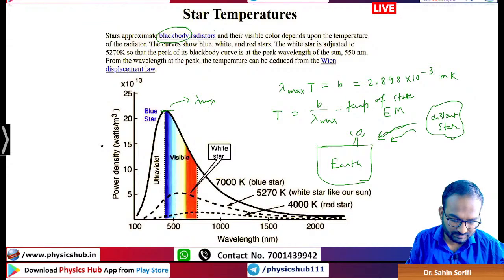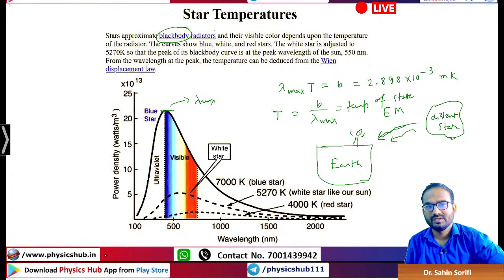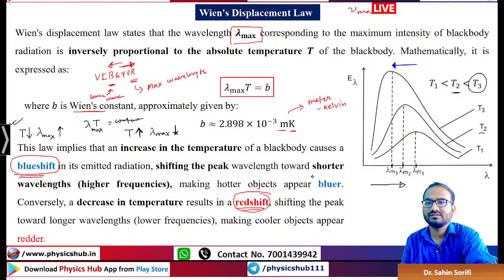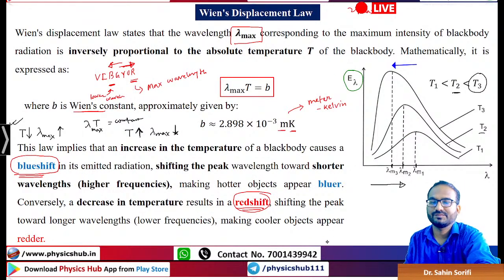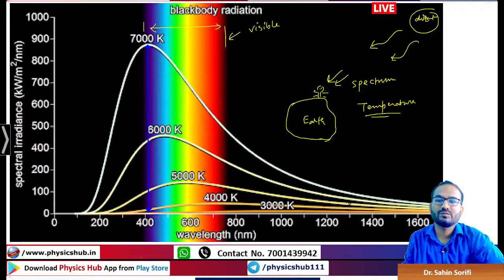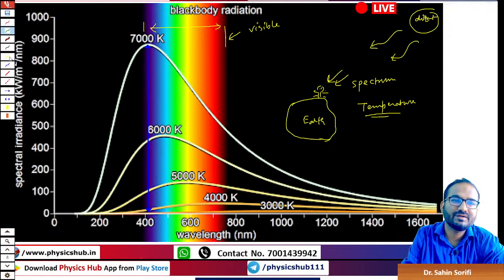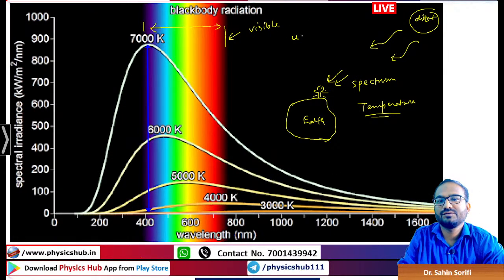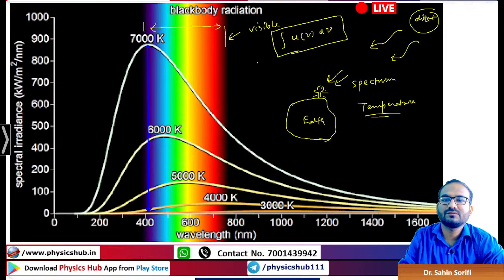What is the quantity in the y axis, is it energy density? Yes, E at lambda means energy at lambda. You see, energy density means what? Energy per unit volume. So let's say U nu d nu, right? So if you integrate the whole energy density, what do you get? You get the total energy, na?